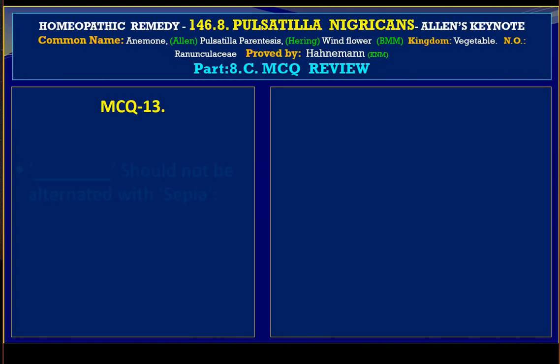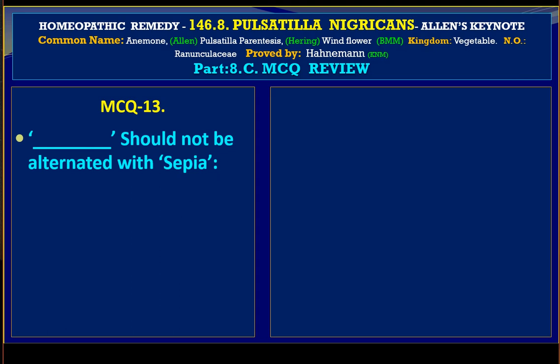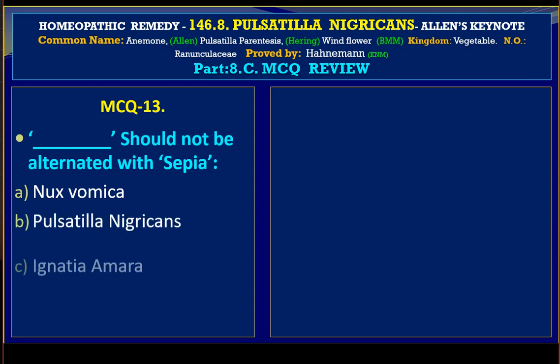MCQ 13. Which remedy should not be alternated with Sepia? Variable A. Nux vomica, B. Pulsatilla nigricans, C. Ignatia amara, D. Lachesis.